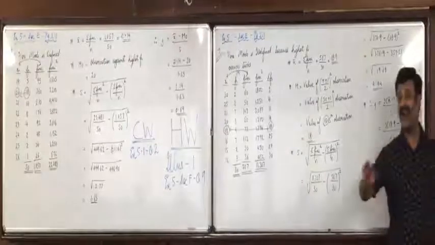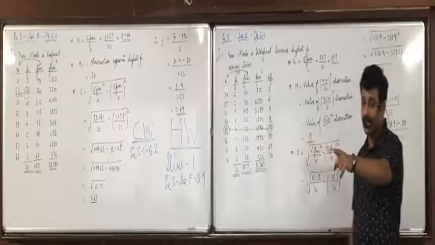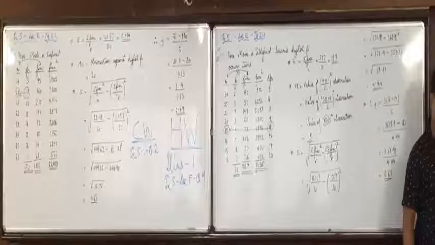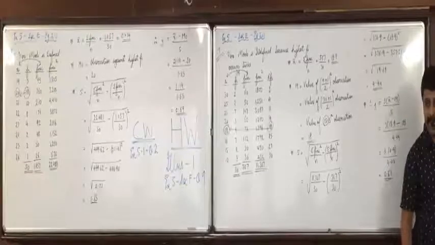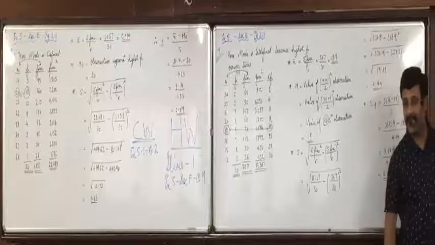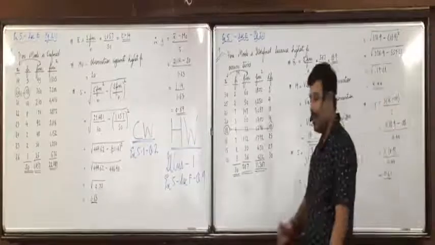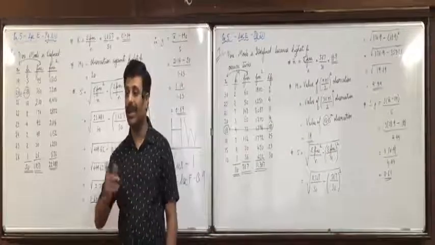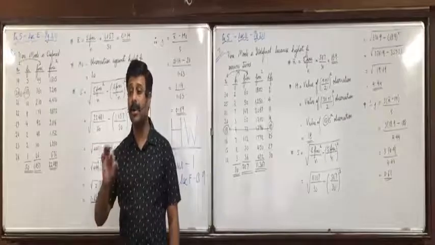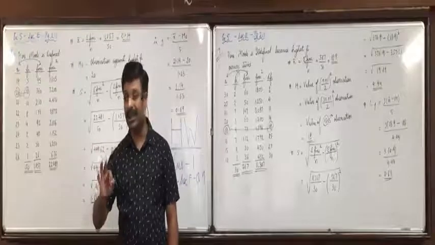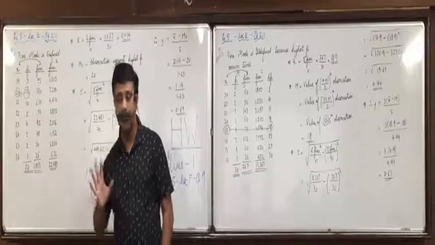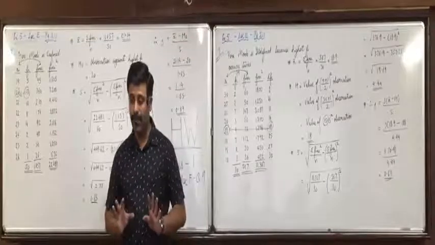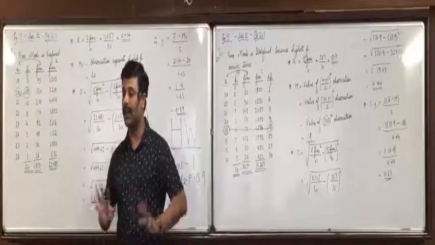Jen? It is perfectly symmetrical. Look at the frequencies, like I gave you the homework yesterday. 10, 25, 50, 25, 10. Highest frequency 50 is in the middle, on either side 25 and 10. Your answer will come 0. In advance I am telling you, when the distribution is symmetrical, skewness is 0. So in the interpretation you will mention the distribution is symmetrical. Don't write skewness is positive or negative. It is 0.